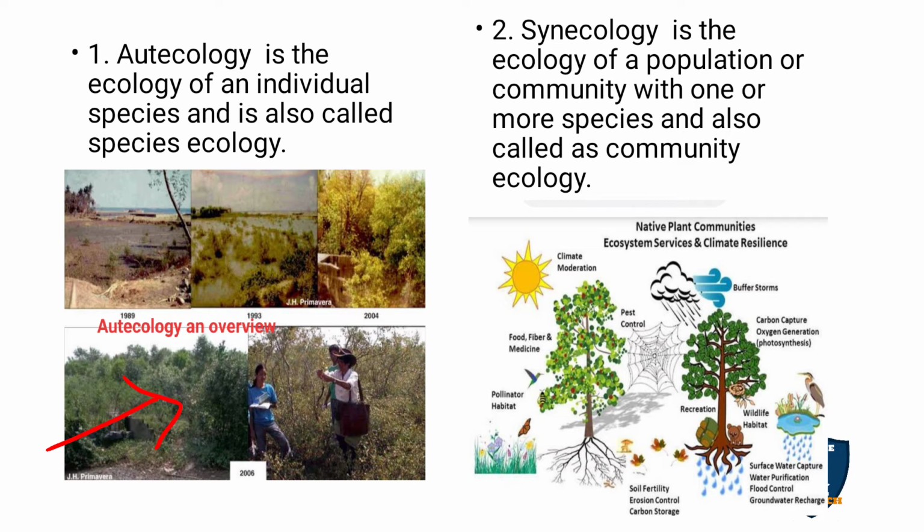Synecology is the ecology of the population or a community with one or more species, that is called community ecology. You can see here the birds, trees and some other microorganisms. The entire thing is seen in this. Different communities can be seen here. Such a type is called synecology. All are integrated together.